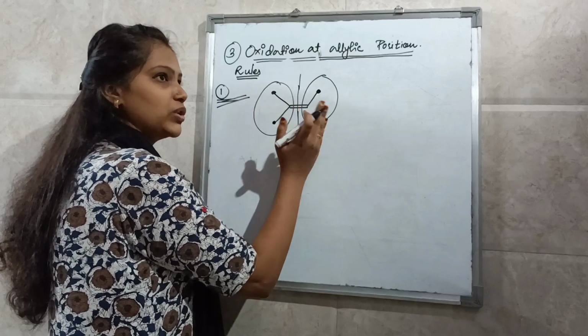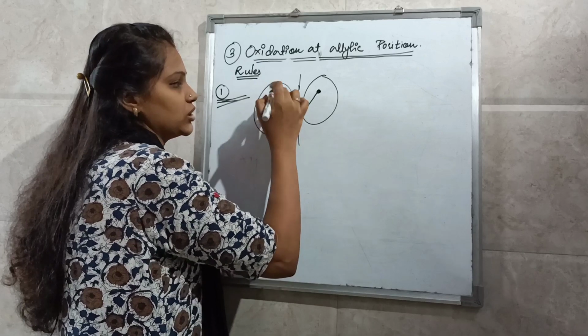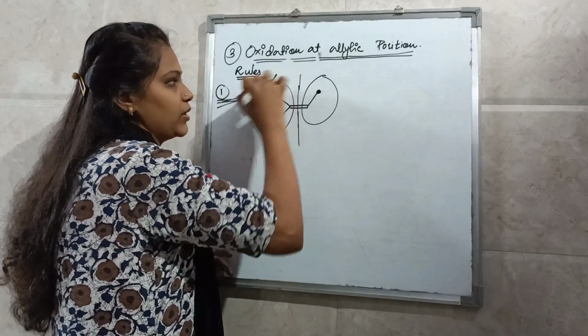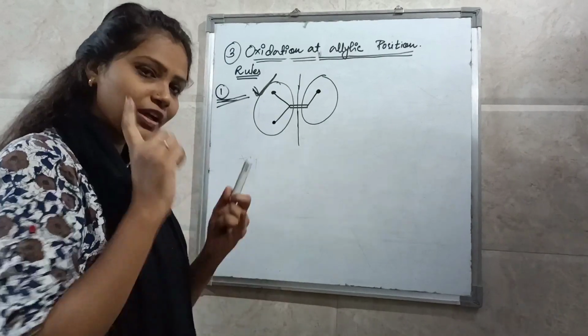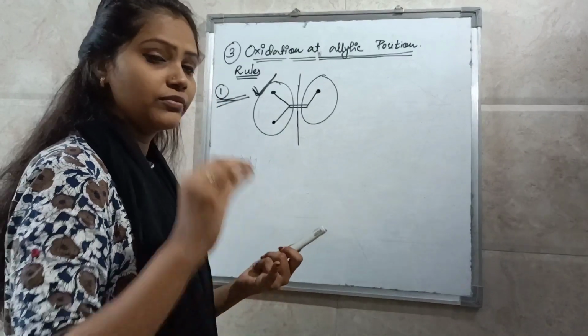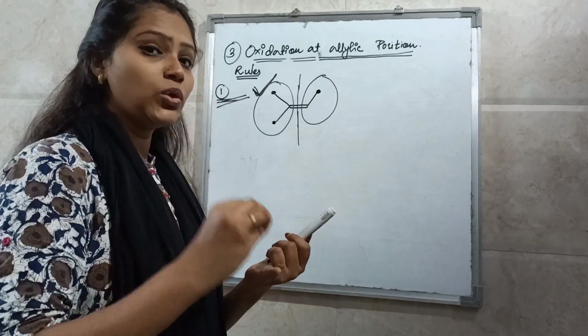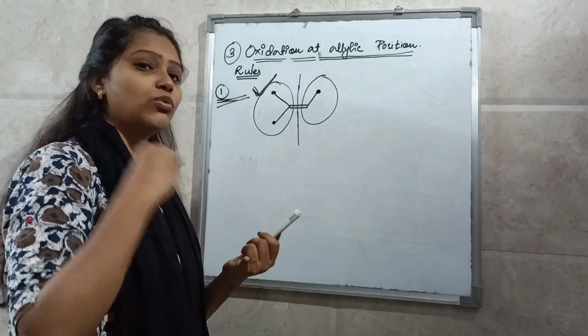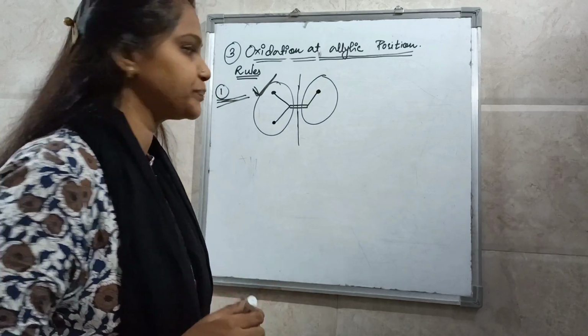Out of these 2 carbons, oxidation will take place here, because this side is more substituted. The carbon which is more substituted, that side the oxidation will take place.